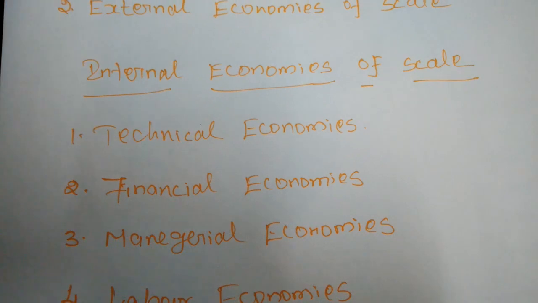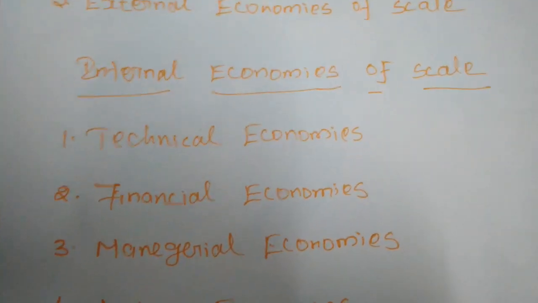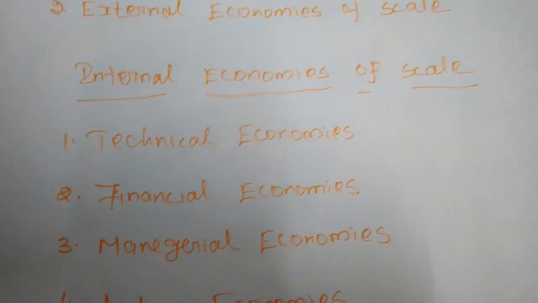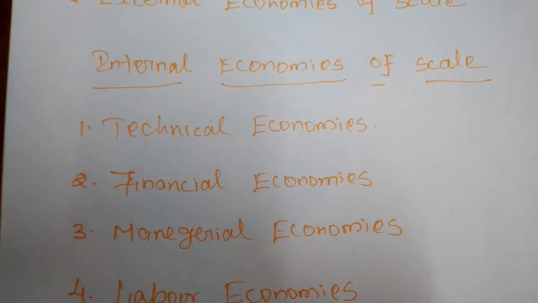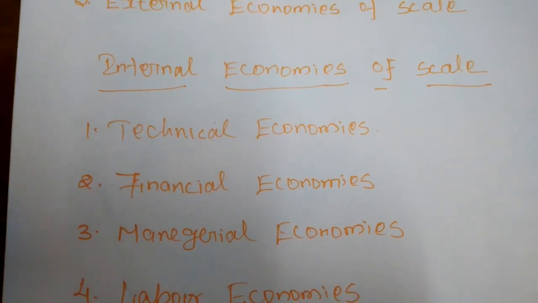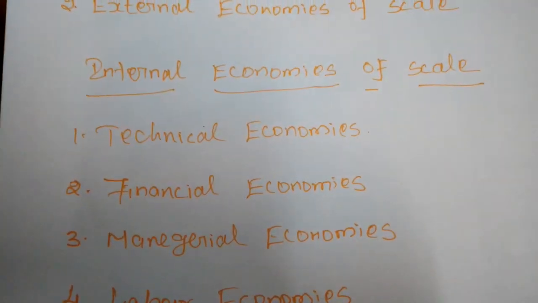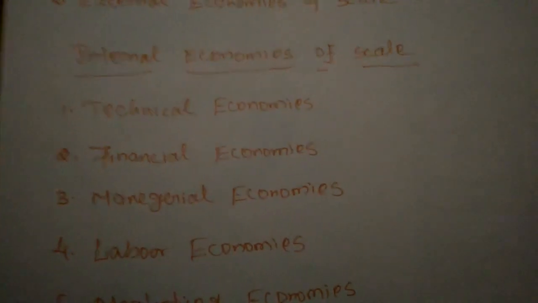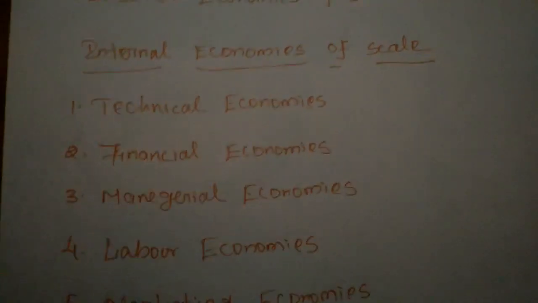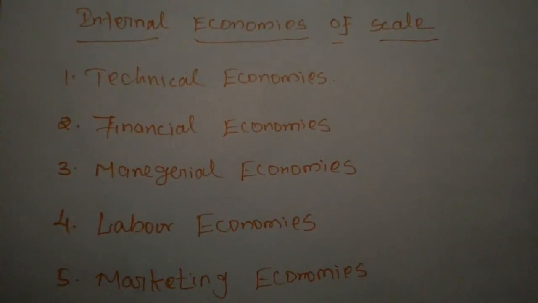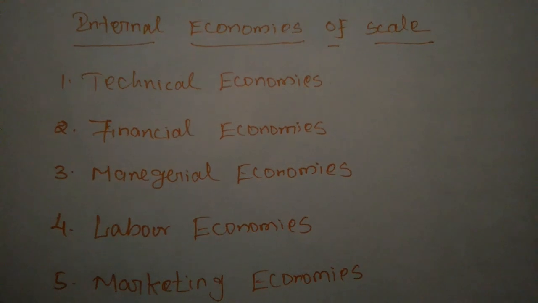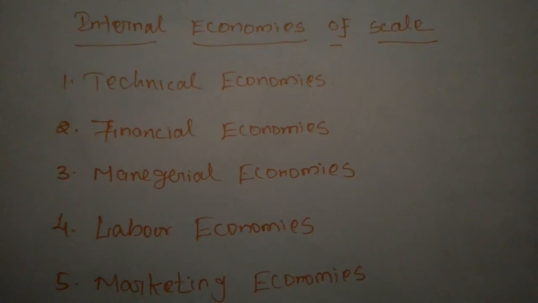When we are producing any commodity using the factors of production, we will get some advantages within the premises of the business organization and outside of the business organization. Inside the business premises is considered internal economies of scale. Outside of the premises of the business organization is considered external economies of scale.